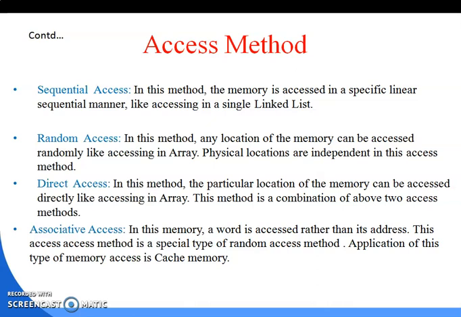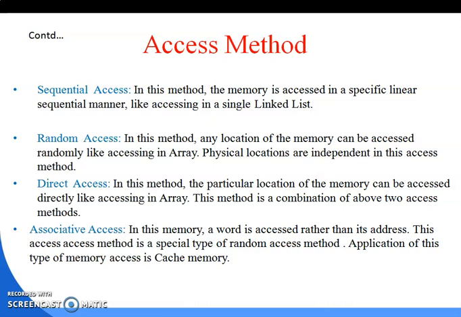Suppose you want to access the data at location 50. The control does not move directly to location 50. It starts from 1, then 2, then 3, then 4, then 5, and then moves towards 50. Similarly, suppose you access the data at location 100. Again the control starts from 1, 2, 3, 4, 5, then moves towards 100. That is the sequential manner.